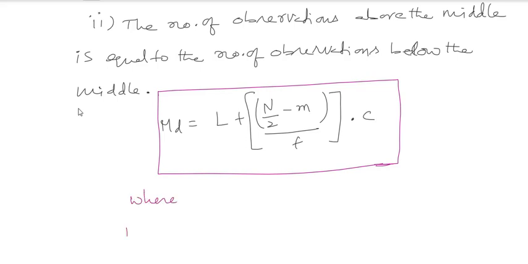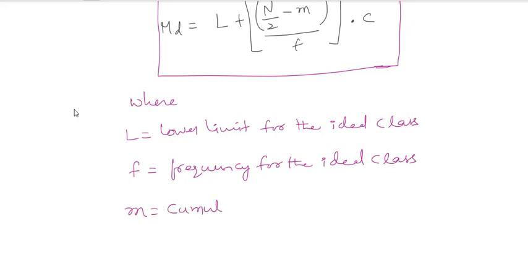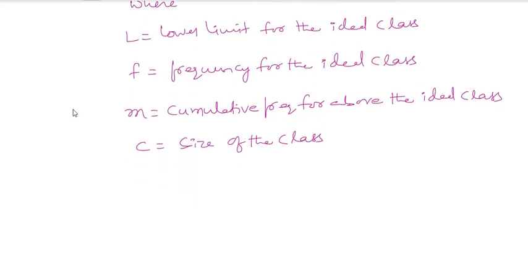Where here, L is the lower limit for the ideal class, and F is the frequency for the ideal class, and M will be the cumulative frequency for above the ideal class. And C is the size of the class.